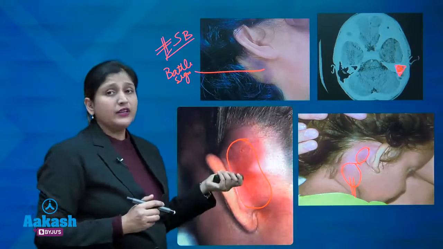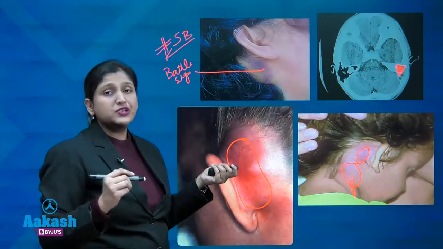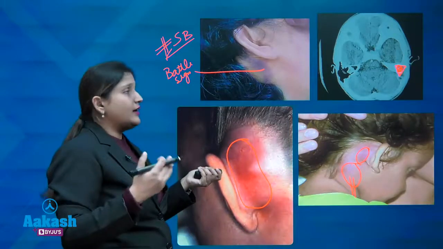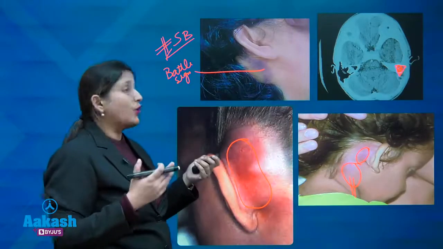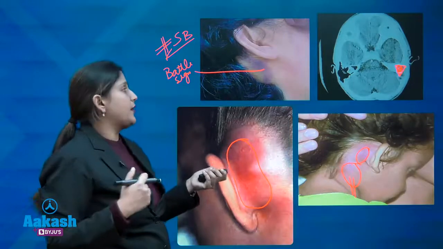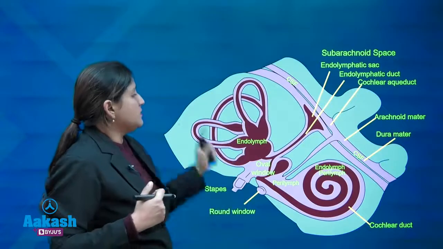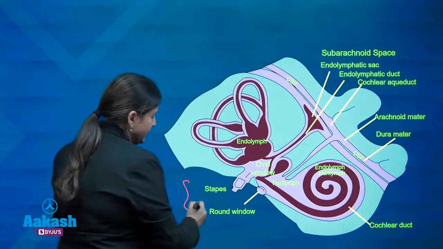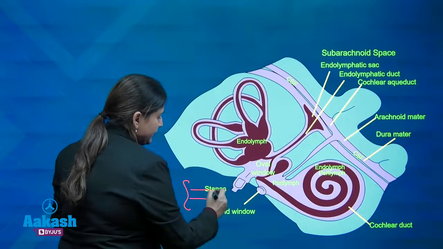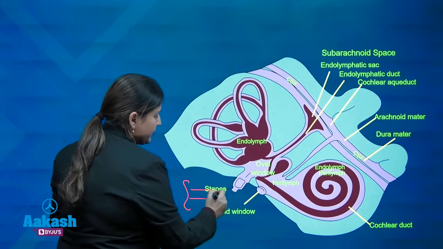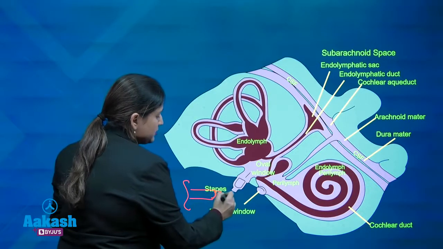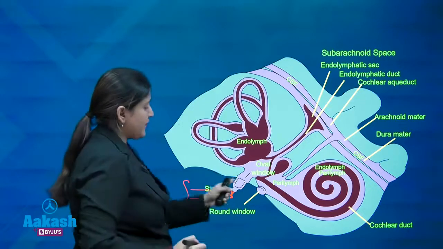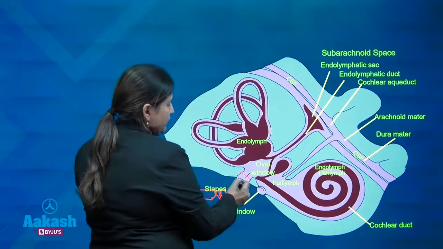We have to talk about the various pathways of spread of complications of CSOM, which is a very important question, and that is how you determine how the infection spreads and what are the various complications that can result from it. This is the diagram of the ear. The external ear connects to the external auditory canal, which connects to the tympanic membrane. The tympanic membrane connects to the malleus, malleus connects to the incus, and incus connects to the stapes. The stapes is in turn connected to the oval window.